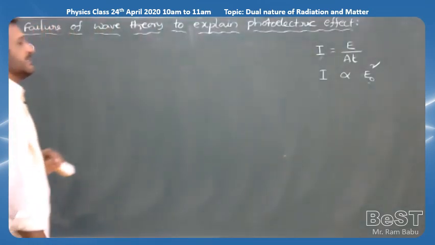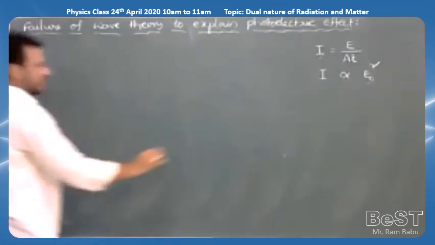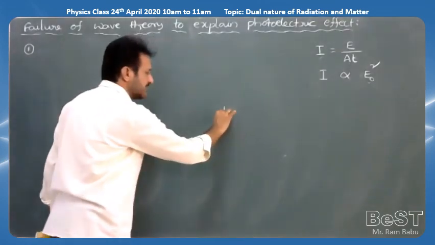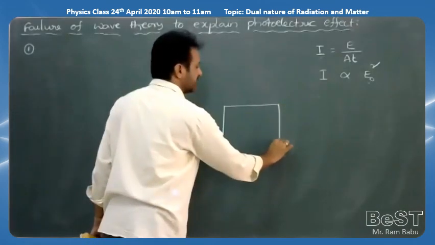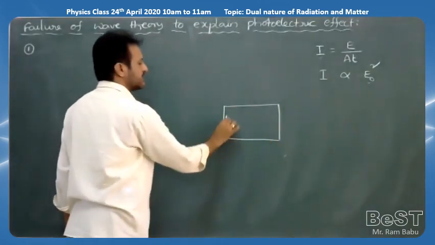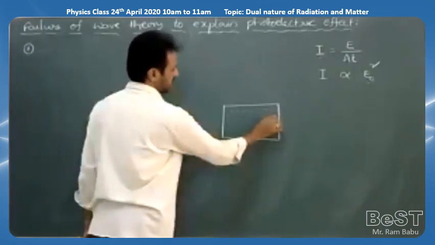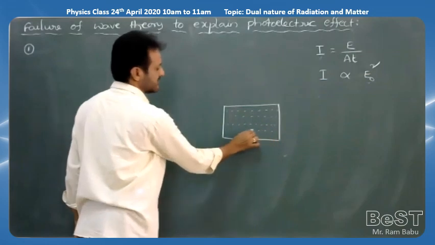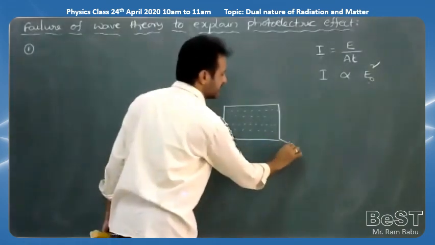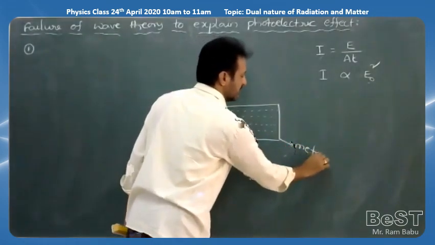The first is the intensity problem. For example, I am choosing a metal surface. It is one metal surface which contains a large number of free electrons. That's why generally we prefer only metals for emission of electrons.